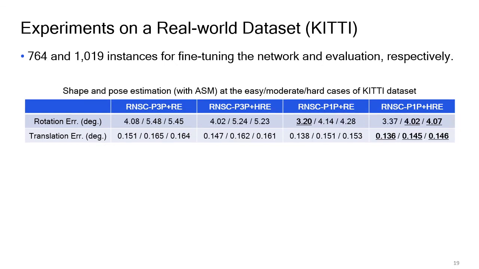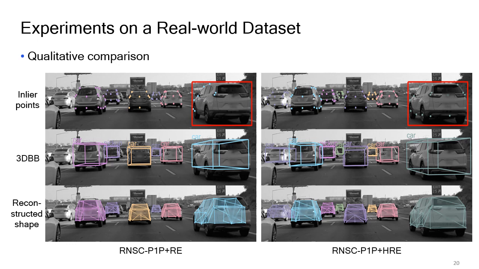Similarly, in the evaluation on the KITTI dataset, the proposed method achieved the best performance. Here we qualitatively compare the existing robust estimator and our hierarchical robust estimator. The proposed method got more inliers, thereby producing an accurate object shape.